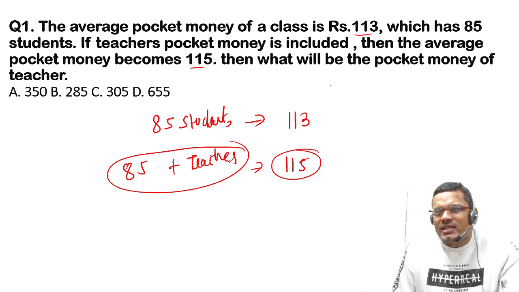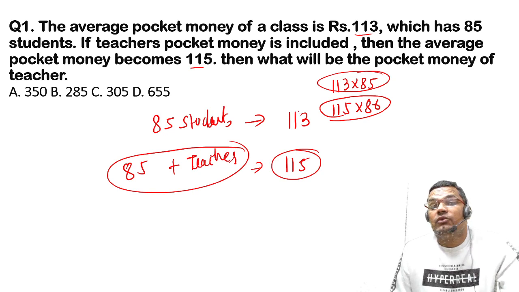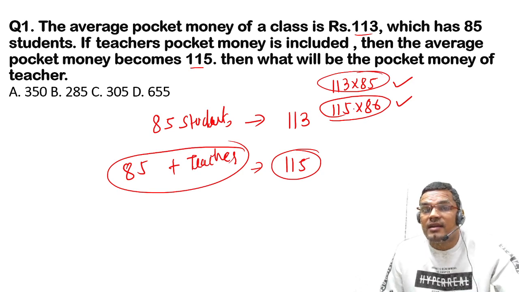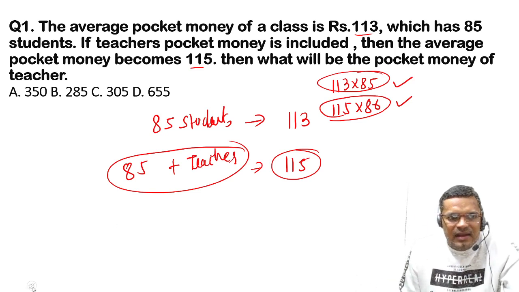So the basic method is what? 113 into 85, and it becomes 115 into 86, because now number of people are increased by 1. If I take the difference of both these values, then that will be the pocket money of teacher. But again, this will take so much of time to calculate. 113 into 85, 115 into 86 will take so much of time, right? So what can we do? We will think logically.